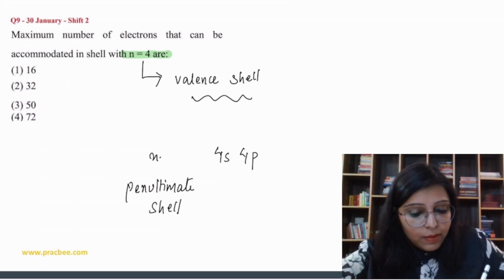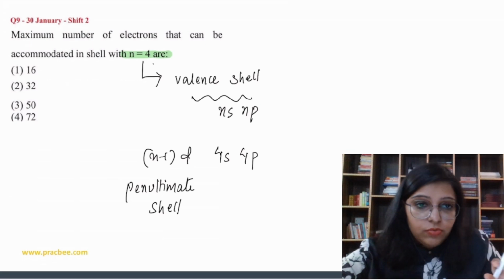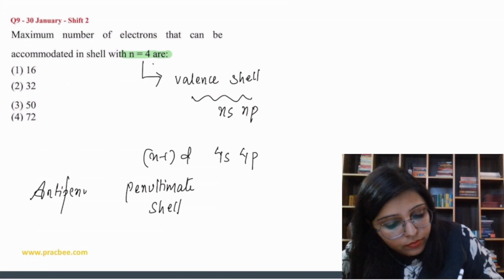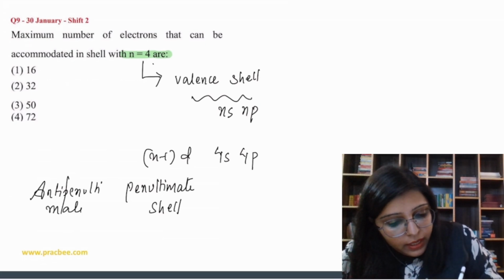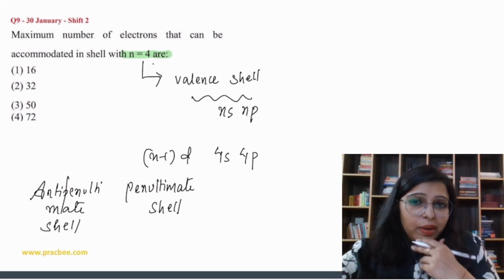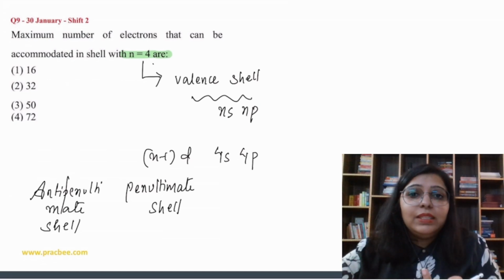For that we write n minus 1 d. Valence shell is ns np, so here n is equal to 4, so we write 4s 4p. Then we are going to write the anti-penultimate shell.